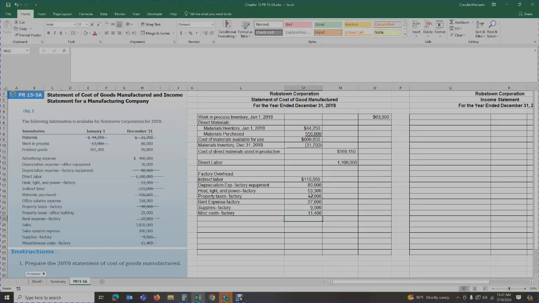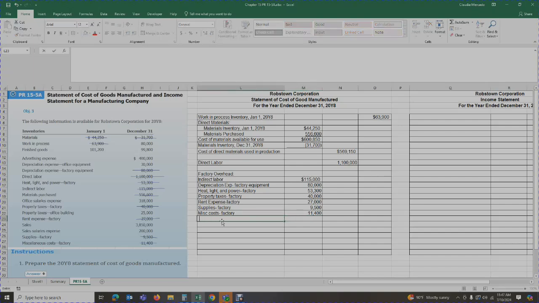Now, if you look here, I have my factory overhead costs in order by dollar amount. My labor was the highest amount, and then we go down. Miscellaneous will always be the last amount, regardless of the dollar amount. So we have all of these factory overhead costs associated with the factory.